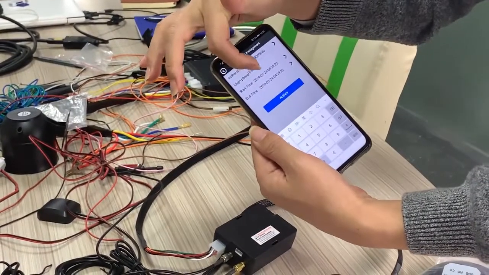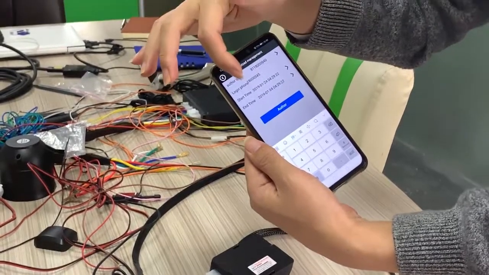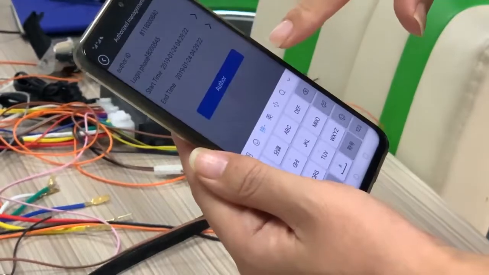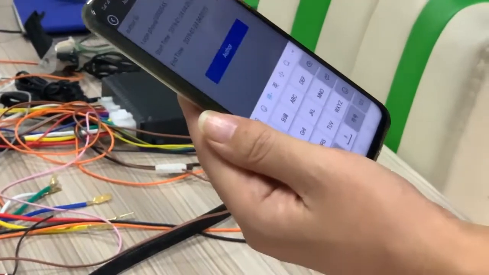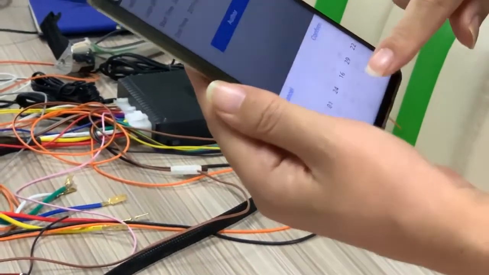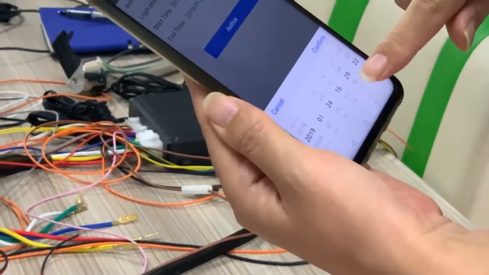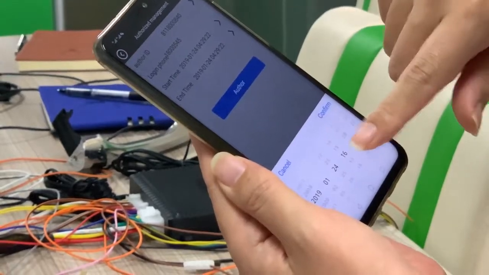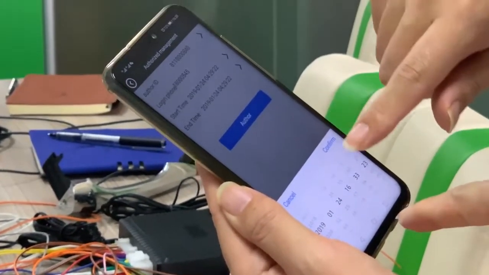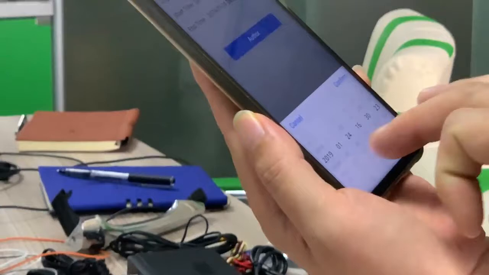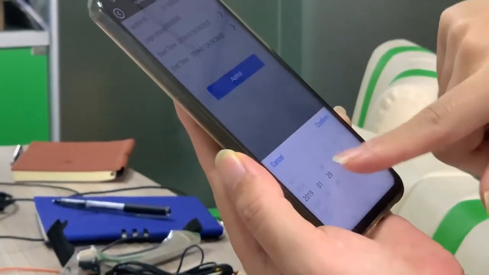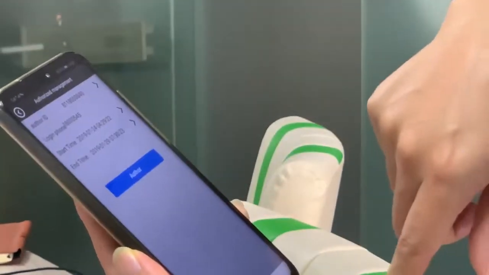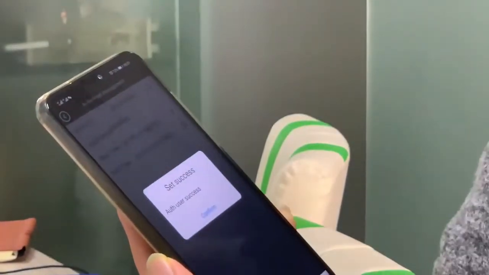Start time, end time, you can change by yourself. I change to another time. Okay, confirm.